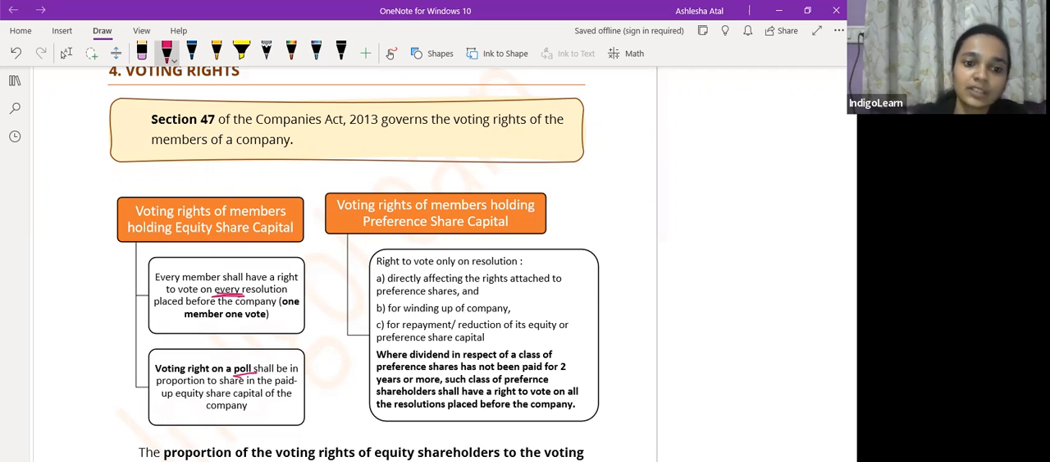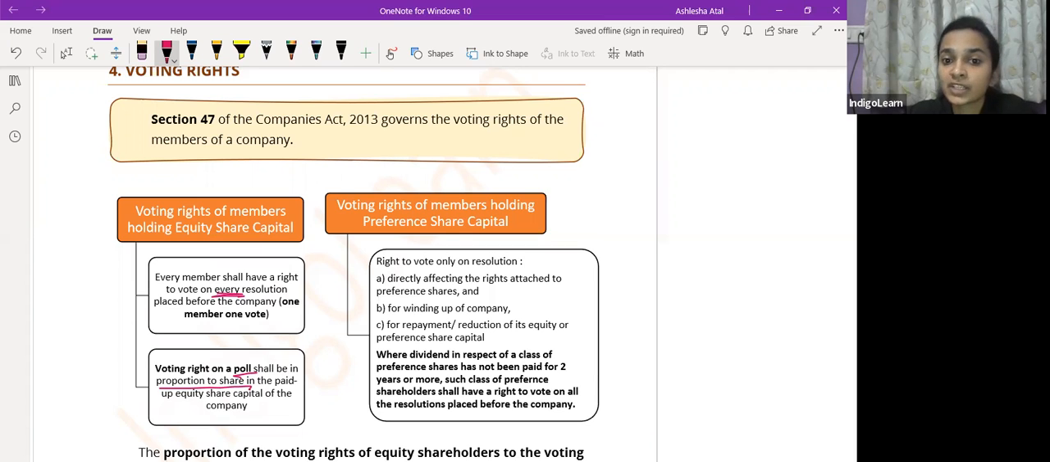In the case of a poll, the vote of every equity shareholder is calculated proportionately, in proportion to what that shareholder holds in the paid up capital of the company. So that is the voting rights of equity shareholders of the company.